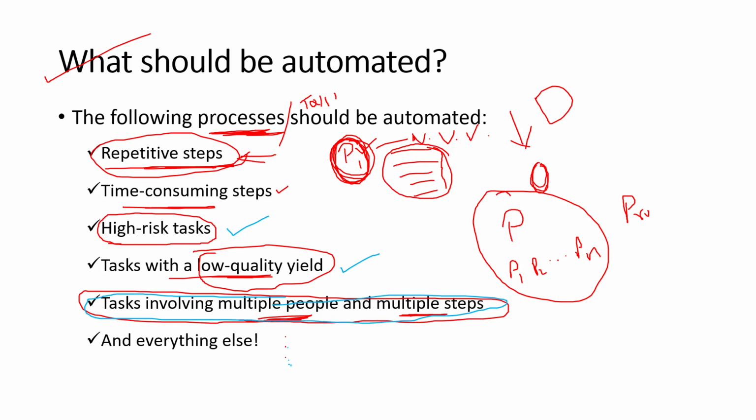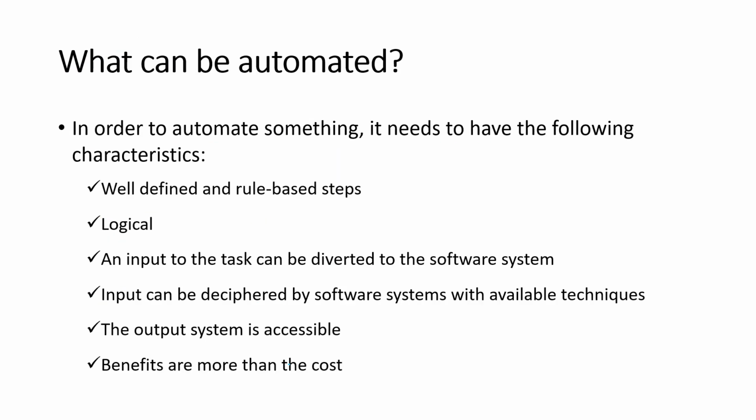This is what you need to understand first. And the next is very important. See, in the previous slide we understood which processes should be automated, right? Now we will understand a very important point, that not all processes in an organization can be automated. We shall see how to decide which process inside an organization can be automated and which process cannot be automated. So in order to answer this question, you need to be aware of these characteristics.